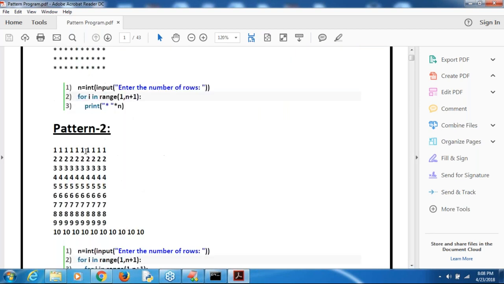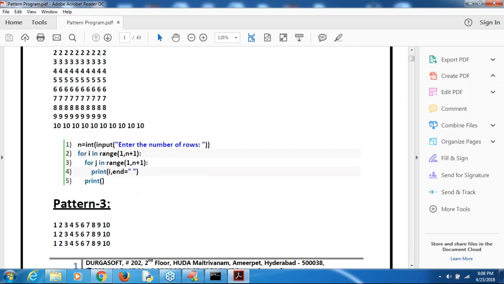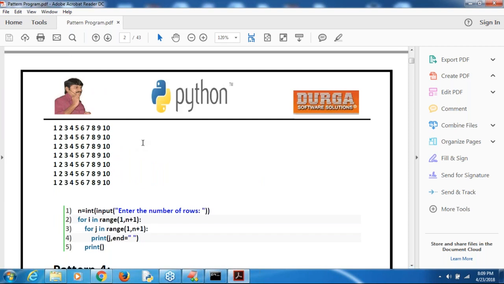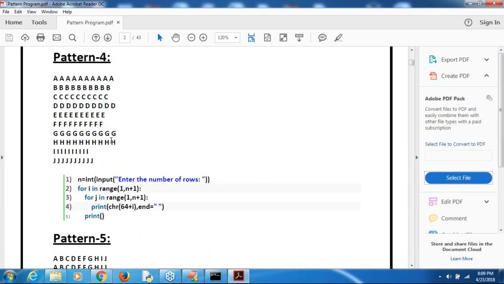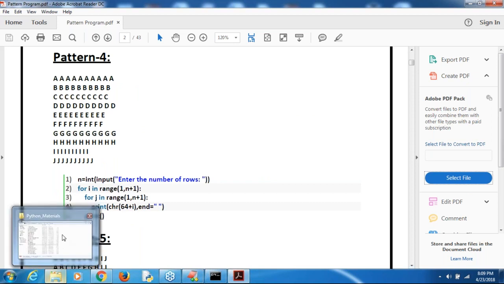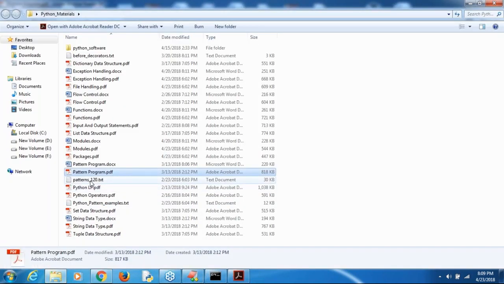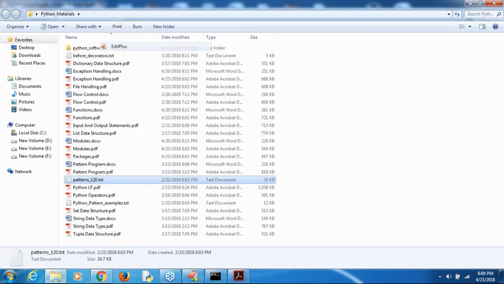Second pattern, I want 1, 2, 3, and so on. Third pattern, 1, 2, 3, 4, and so on like this. Then only alphabet symbols I want like this. If you want, you can take your own time and practice all these things. Almost around 120 patterns are available.